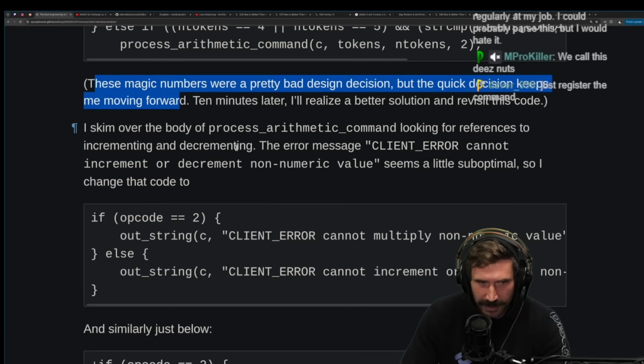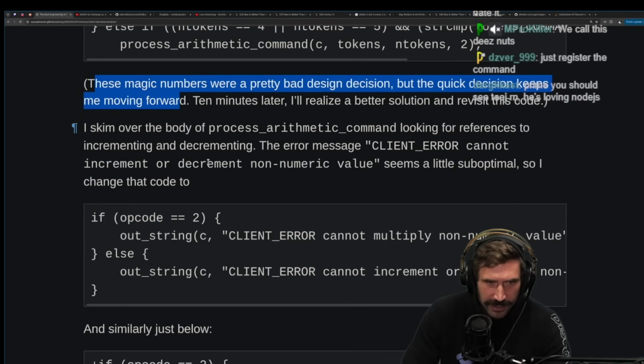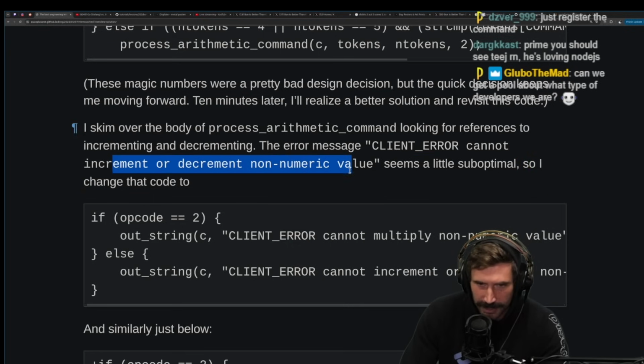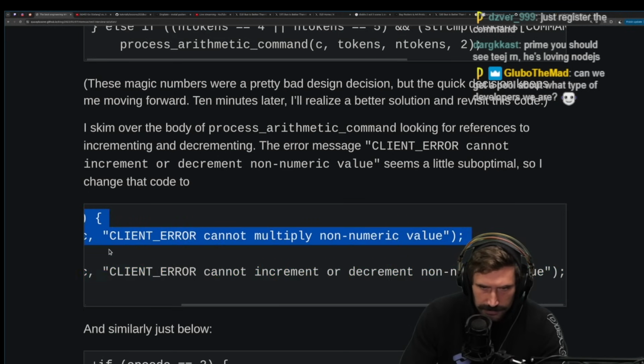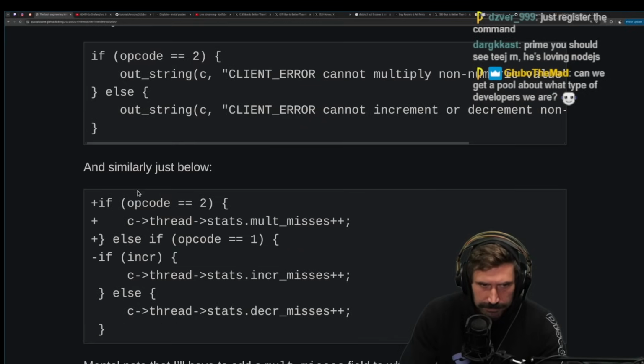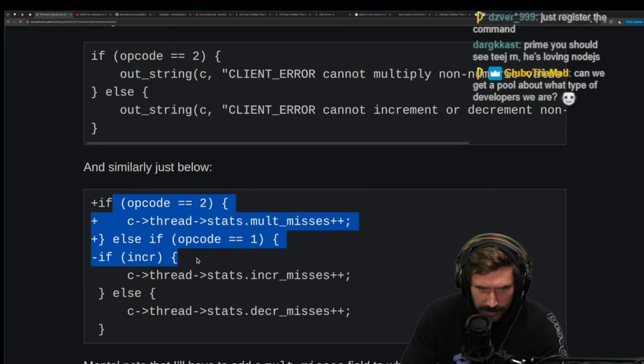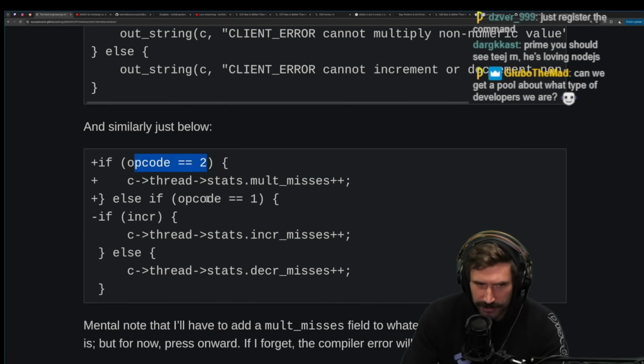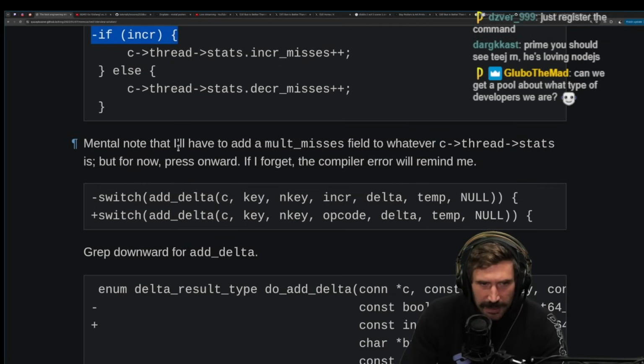I skim over the body of process arithmetic command, looking for a reference of incrementing and decrementing. The error message, client error cannot increment or decrement a non-numeric value, seems a little suboptimal, so I changed that to code. Changed that code to this one. Okay, nice. Similarly, just below, I do opcode. This one, mult misses. All right, nice. If opcode equals 2, do that. Okay, nice, nice. Mental note that I'll have to add mult misses a field to wherever C thread stats is. But for now, I press forward, and I forget the compiler error will remind me.